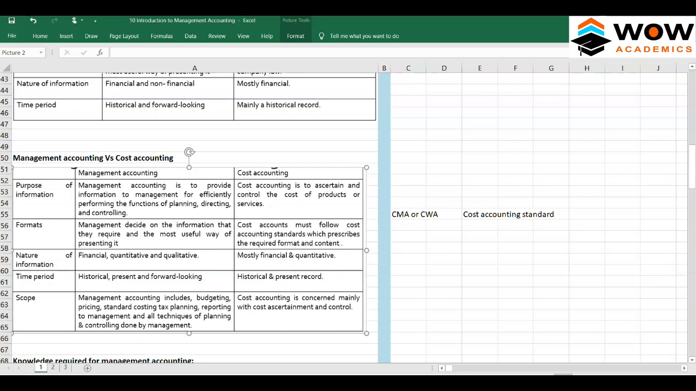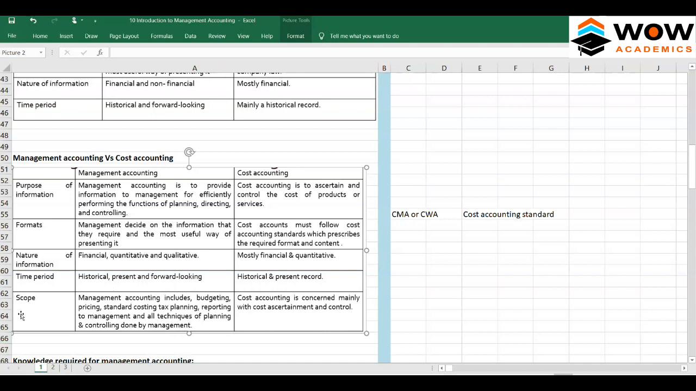The next one is time period. Cost accounting captures the old and tells you the cost of the product or the cost of the service. That's what cost accounting can tell. But management accounting tells you historically what the cost is, what cost is being incurred, and what will happen in the future. So it's like three phases of time.